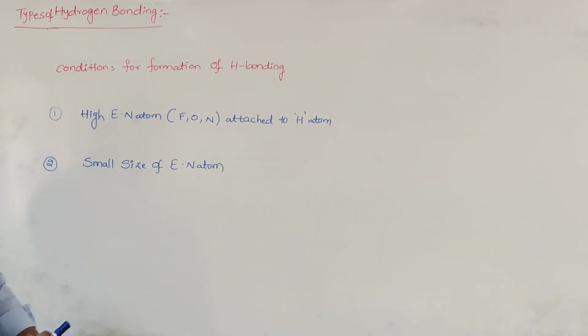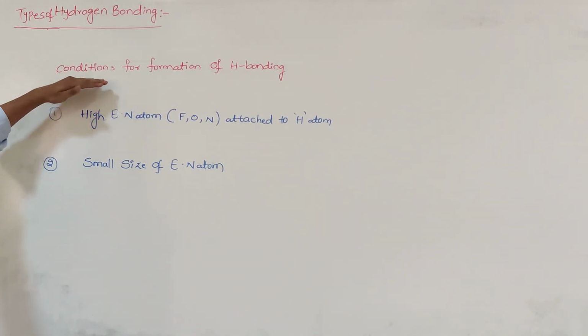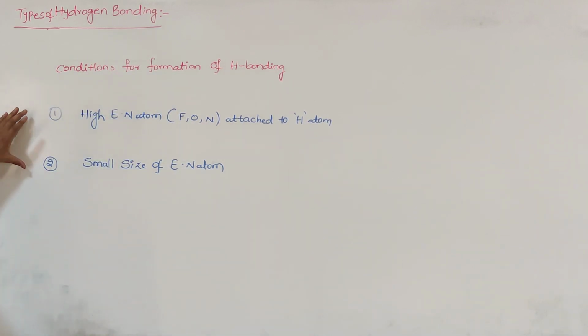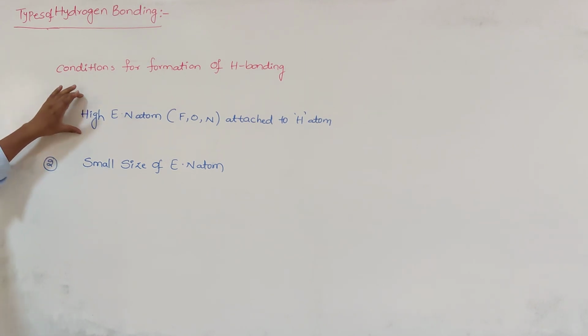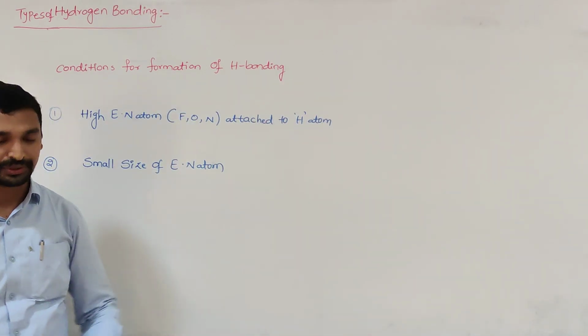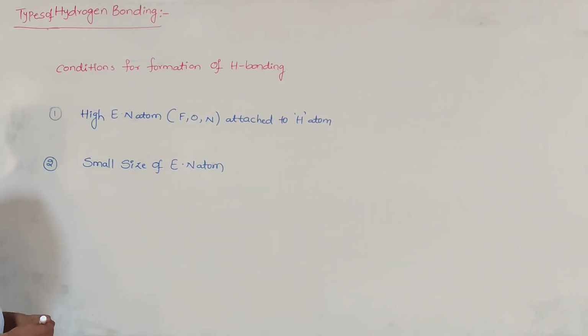So finally, in hydrogen bonding, what are the conditions for the formation of hydrogen bonding? Two conditions have to be satisfied. One is, in whichever molecule can form hydrogen bonding, a highly electronegative atom must be attached to the hydrogen. What do you mean by the highly electronegative atom?